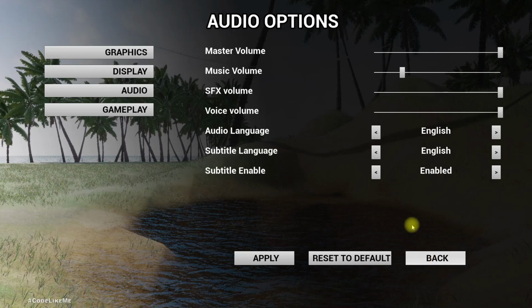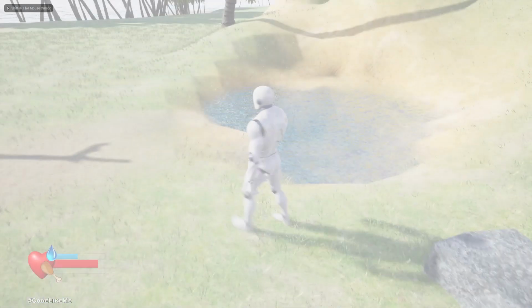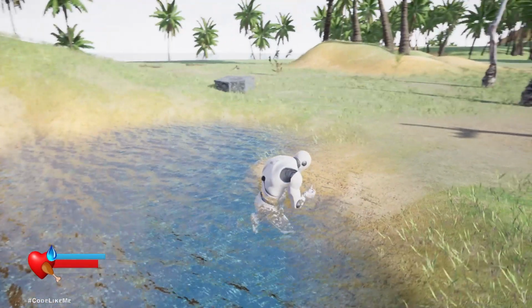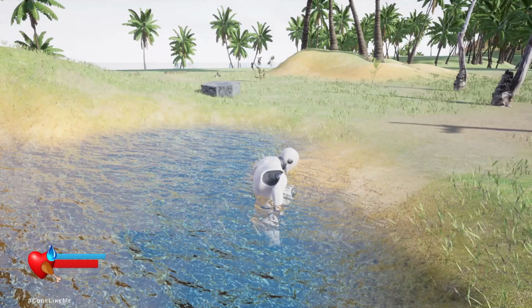Right, now let's set the music to 0 and go back to the game. So we should still be able to hear other sounds like this.